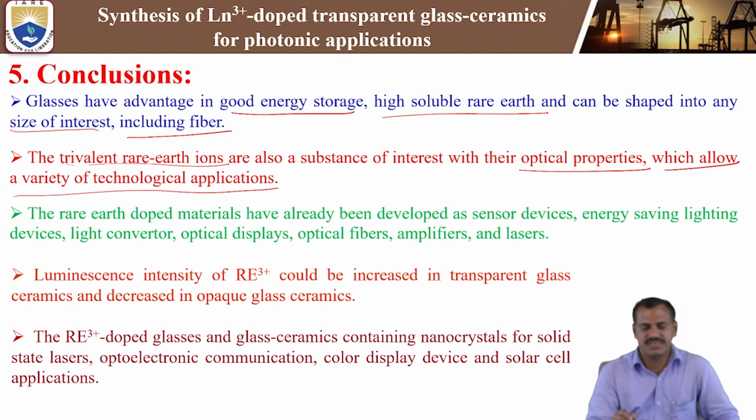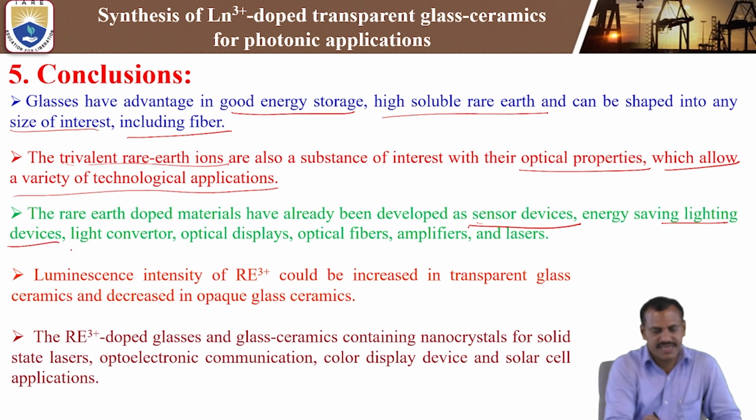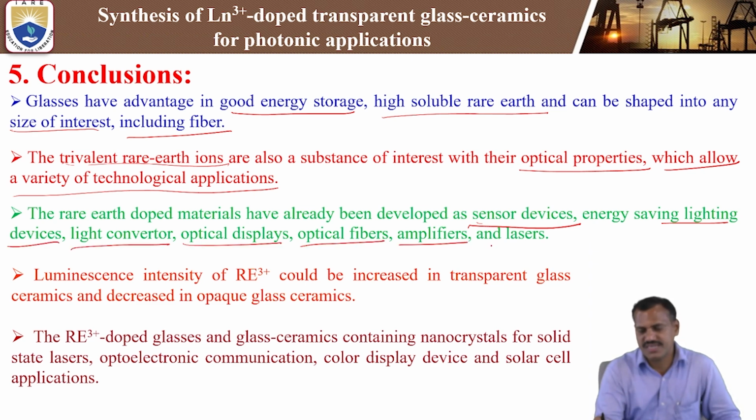Technology applications use rare earth or lanthanum doped glass ceramics. Rare earth doped materials have already been developed for sensor device applications, energy saving lighting devices, light converters, optical displays, optical fibers, amplifiers, and lasers.